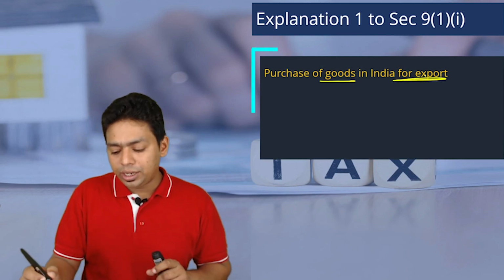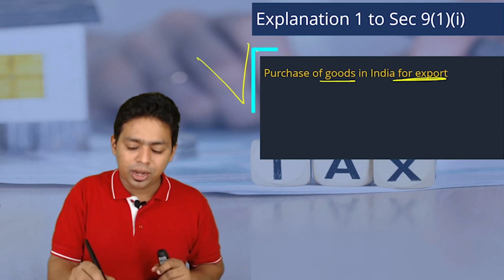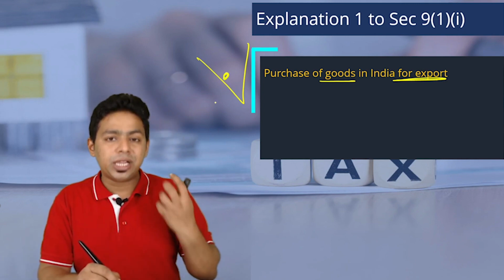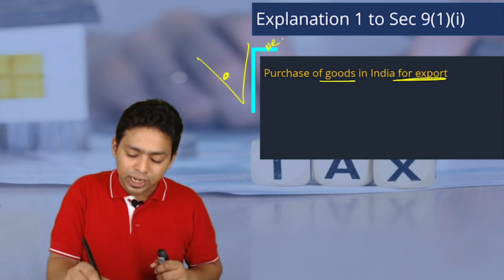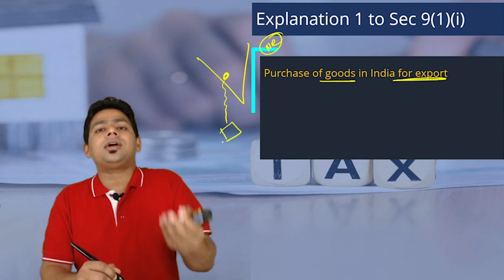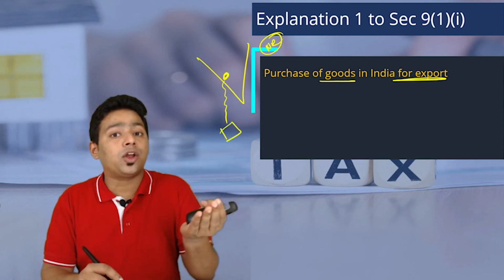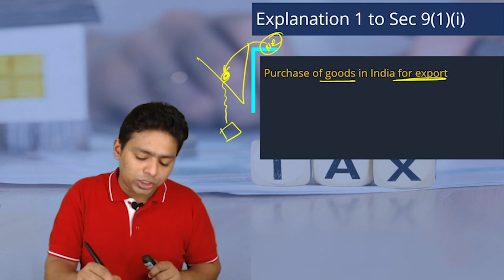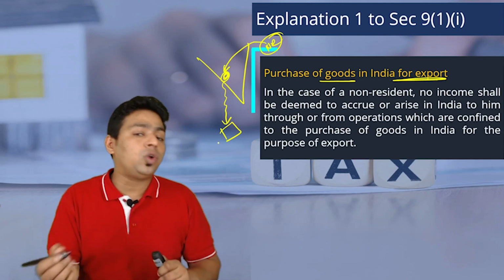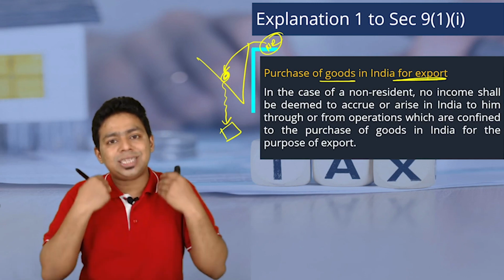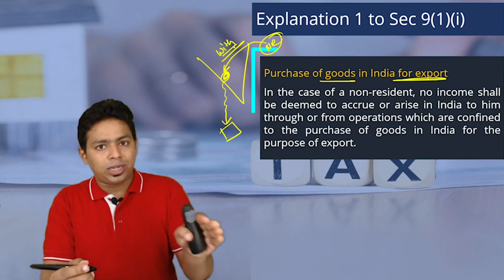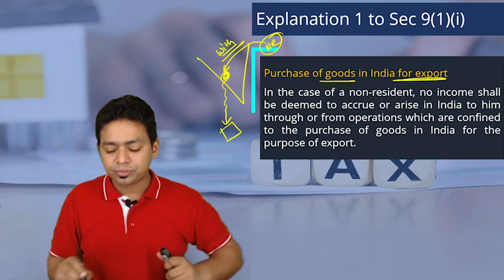Sir, purchase of goods in India for export. So some non-resident is buying goods from India. See, India is one of the leading exporters of tea, coffee, pulses, spices. So some non-resident is buying these goods from India to export. He is not going to earn income in India. He is actually a buyer in India, not a seller in India. He has come to India to purchase goods, and after purchasing, these goods are going to be exported. So this activity should not be considered a business connection. He is not doing business in India. He is doing business with India. Business with India is not taxable. Business in India is taxable.